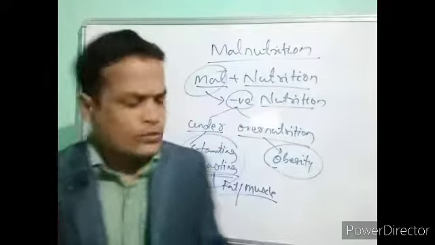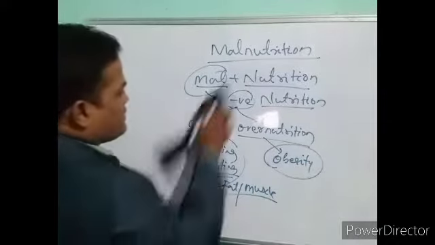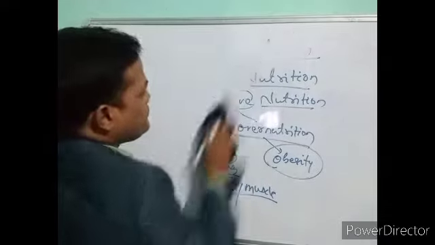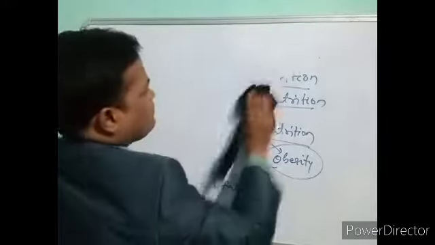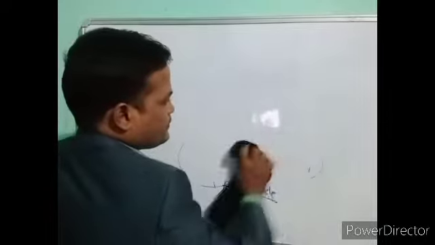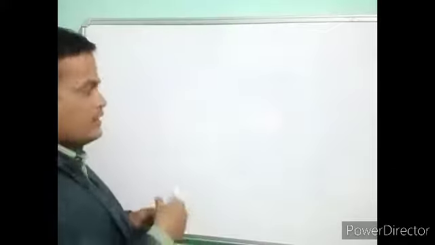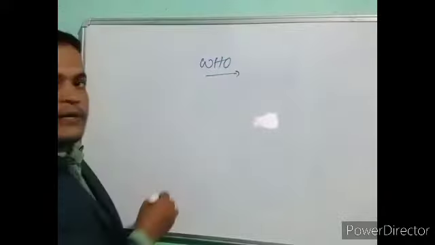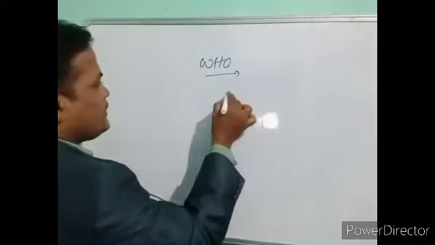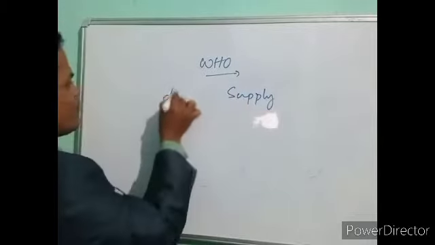So we are going to discuss the definition according to WHO. According to WHO, malnutrition is a supply and demand gap.